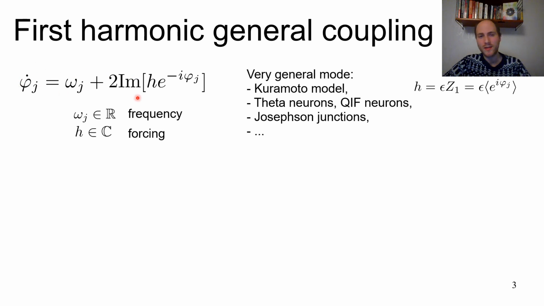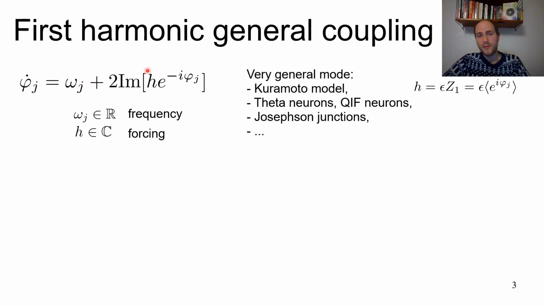So it's a very general way of writing first harmonically coupled phase oscillators because it can include many models. In particular, if we consider the Kuramoto model, which we know here on the right-hand side should be the sine of the difference of phases, then all we have to do is consider that h is now proportional to the first Kuramoto-Daido order parameter, or the first moment of the phase distribution.